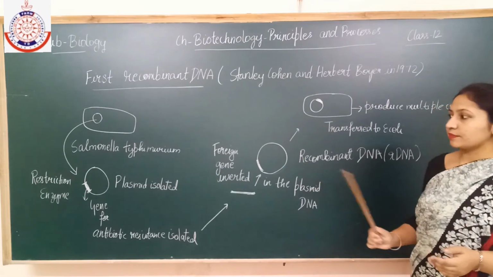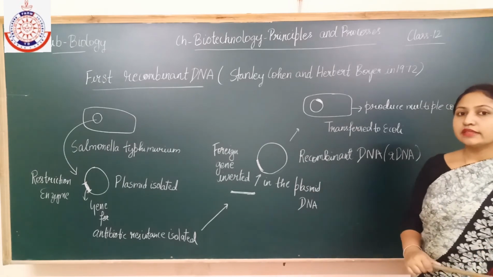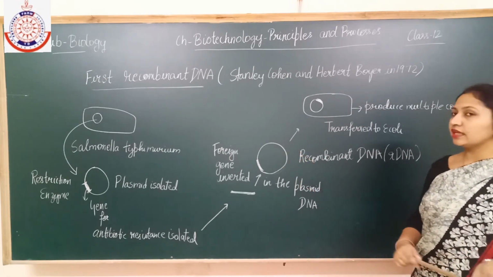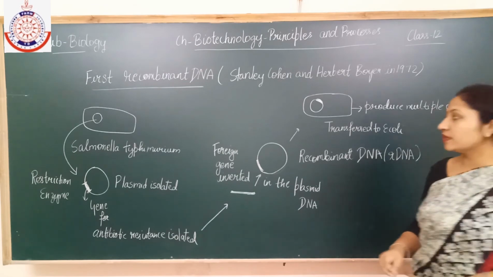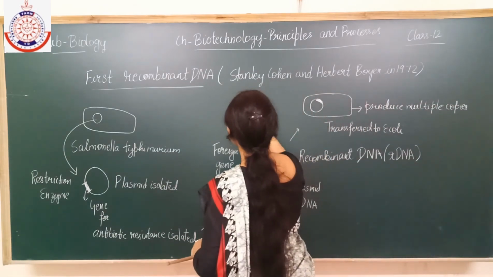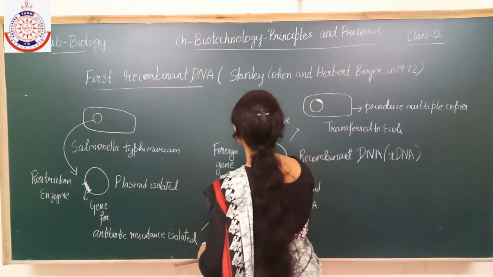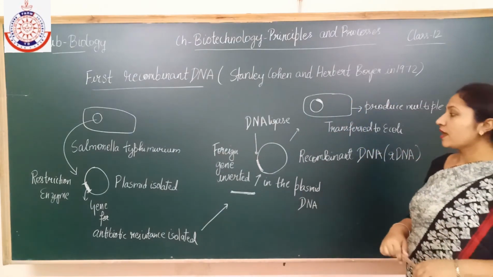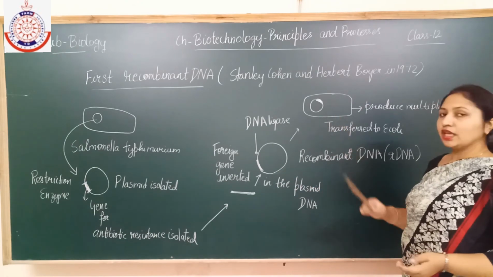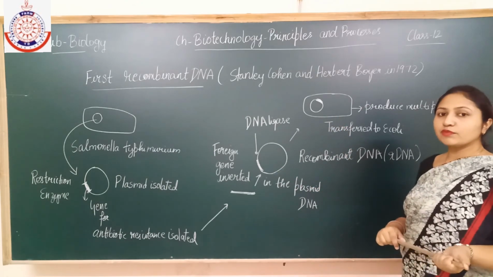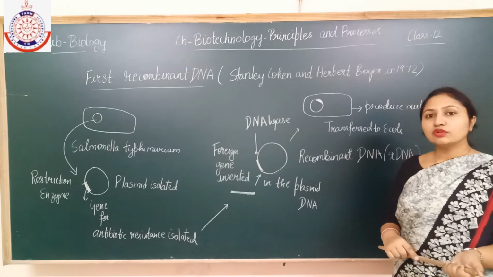So these are the steps. First the desired foreign gene should be isolated, then it should be linked with the plasmid DNA by the help of DNA ligase. DNA ligase joins the foreign gene with the plasmid DNA, and after that the recombinant DNA is transformed into the host organism, where it produces multiple copies. Producing multiple copies is known as the cloning process.